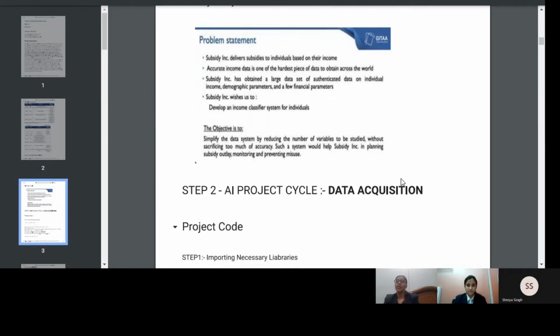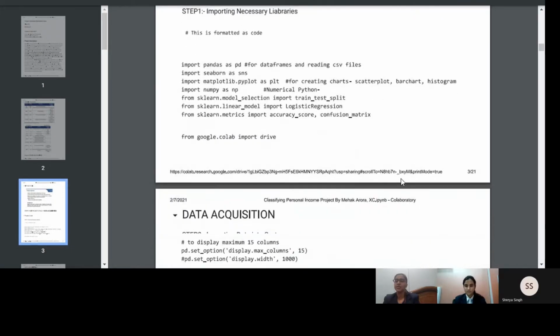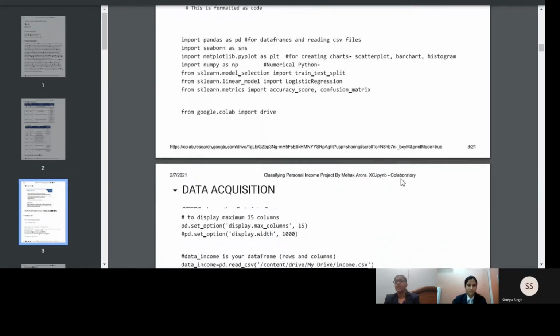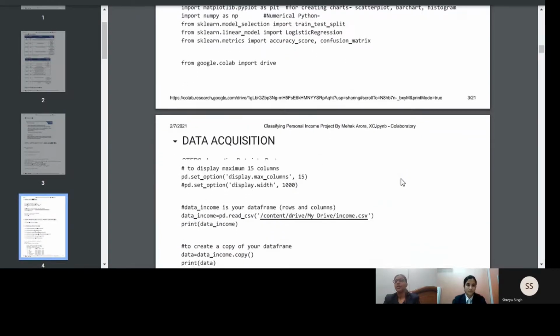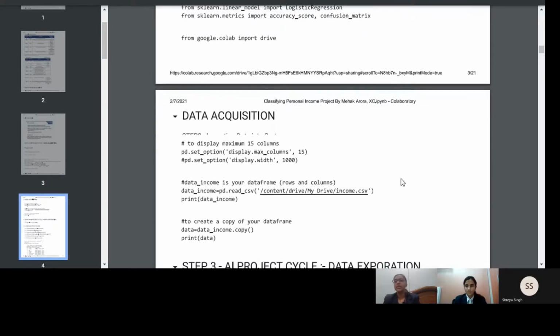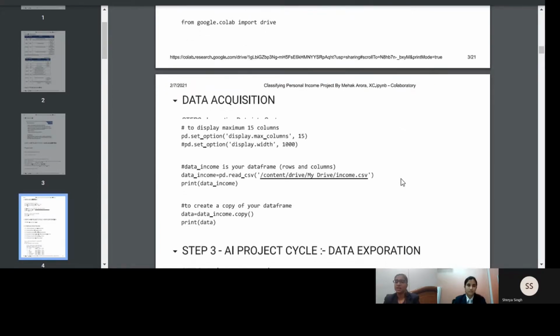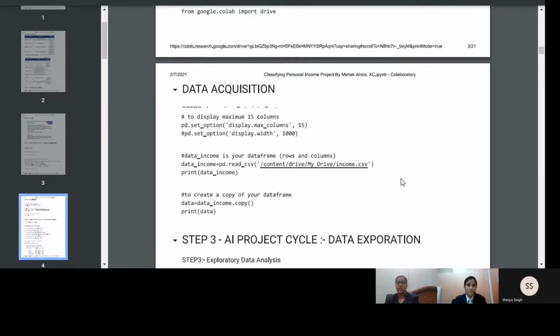Firstly, we will import the important libraries such as Pandas, which is used to read the CSV file and is also required for the data frame. For creating charts, we will be using matplotlib.pyplot, and another library called NumPy will be used to deal with the numerical pattern. Also, we will be reading the data using the pd.read_csv function and will be copying the data so that any change in the data while data exploration will not affect the actual dataset. Passing on to Mehak.